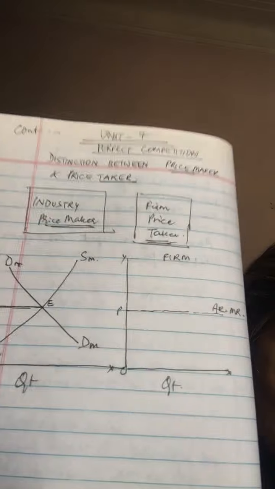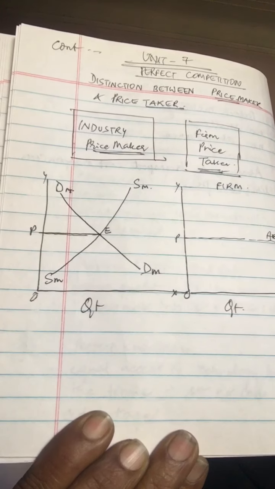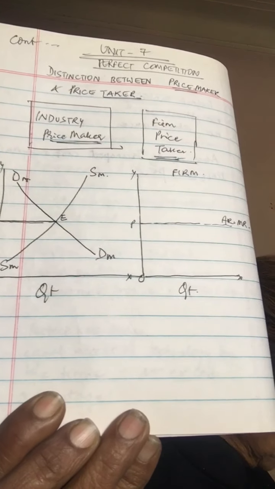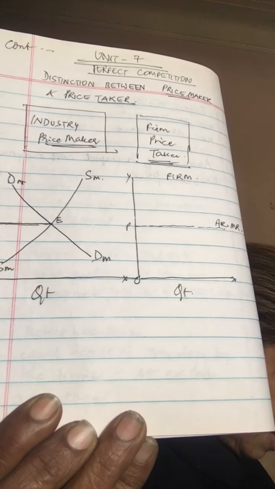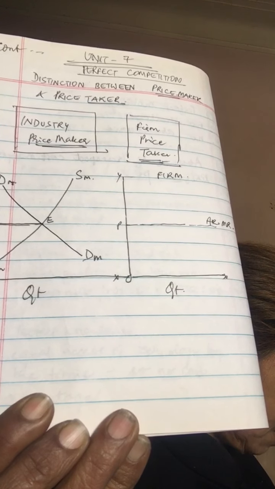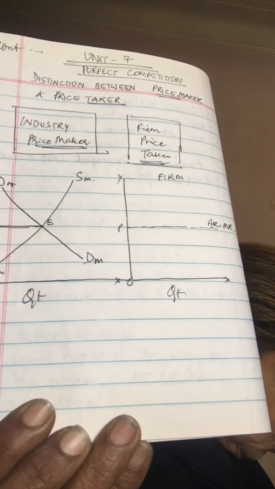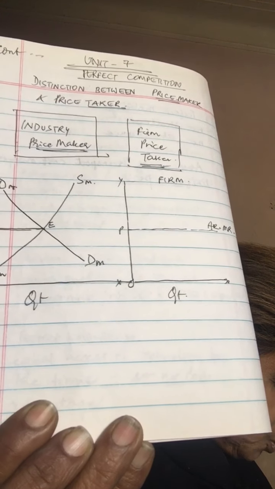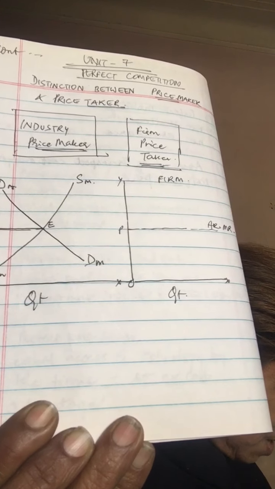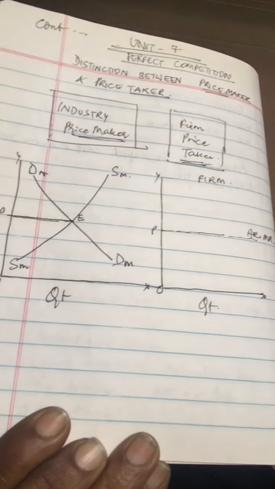So that's what we're going to discuss here, and this is how you will see we've done demand and supply, market demand and market supply. Based on that we will explain this. So a firm is a price taker and the industry is a price maker. In other words, an individual firm cannot influence the market price. It has no control over the market supply and hence no control over the price. It is the industry, that is the market, which determines the market price through the market forces of market demand and market supply. So this is how the prices are determined in the market, as you see.